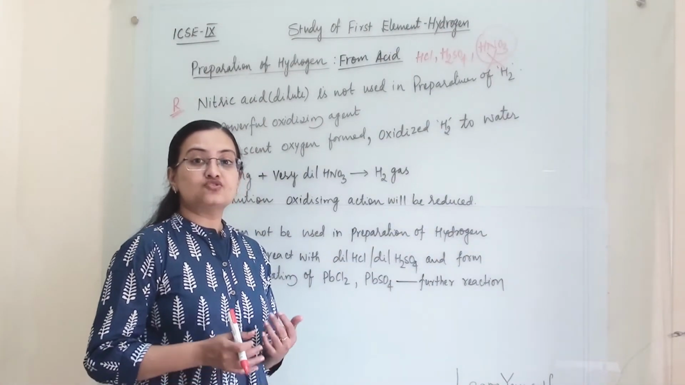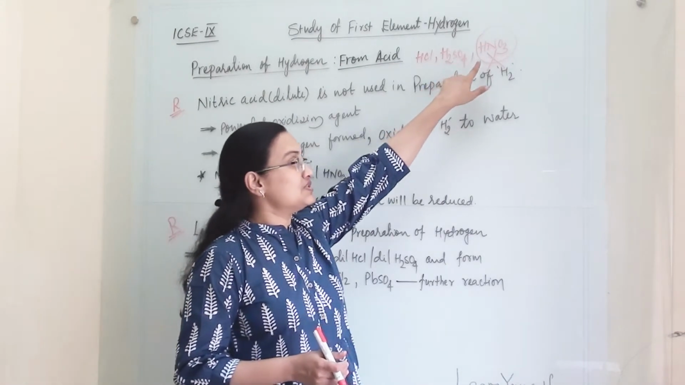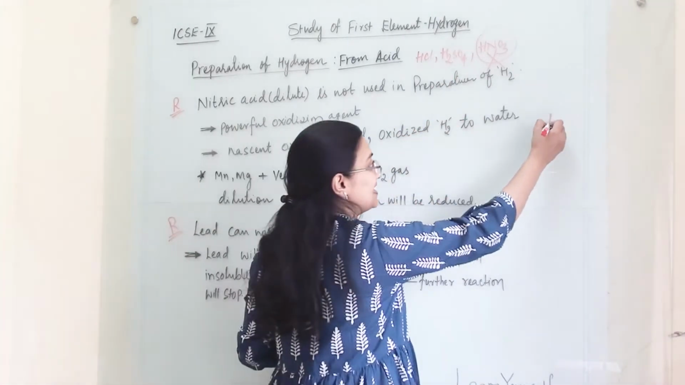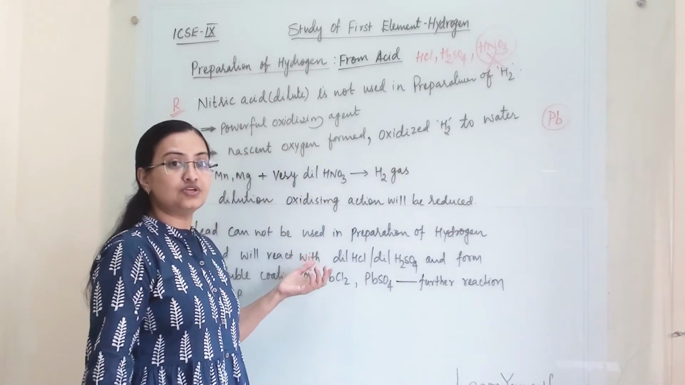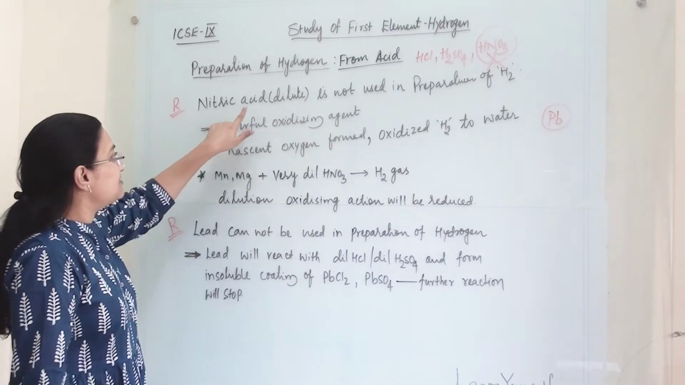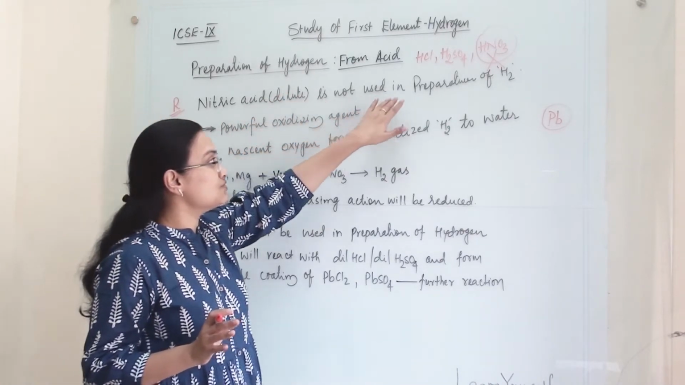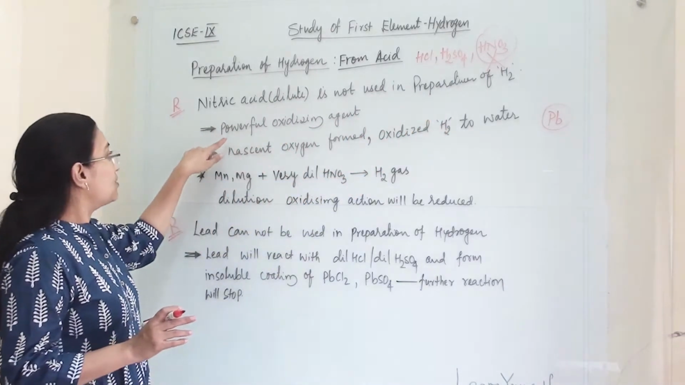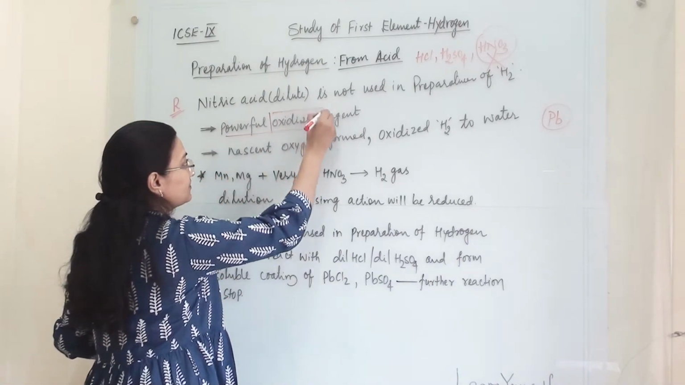Now we will discuss two important reasons why we are not using nitric acid and why we are not using lead as a metal to produce hydrogen. So these two reasons we are going to discuss now. The first reason is nitric acid, even very dilute nitric acid, is also not used in the preparation of hydrogen because nitric acid is a powerful oxidizing agent.